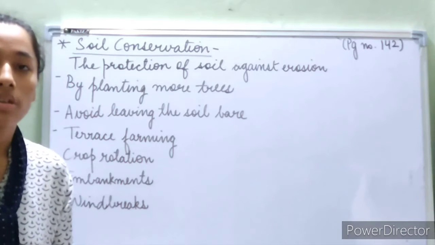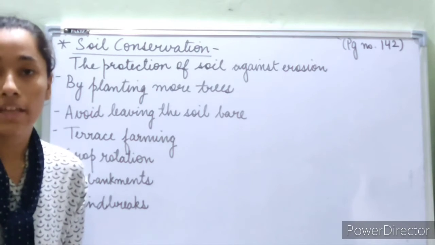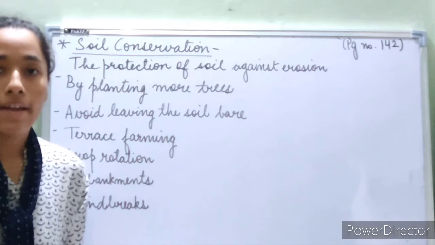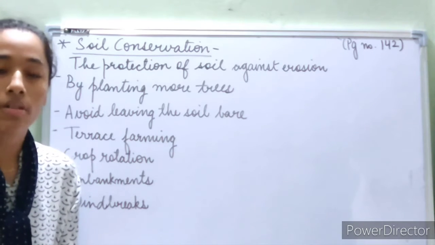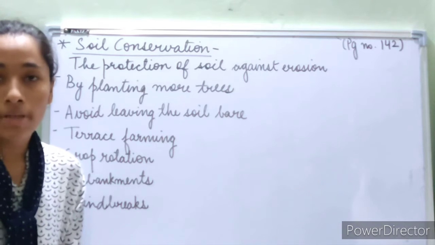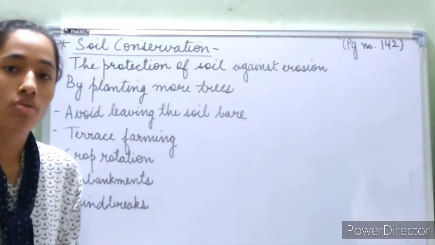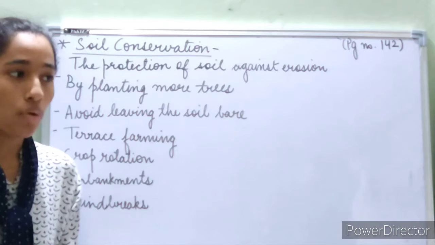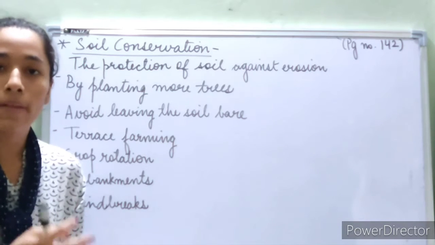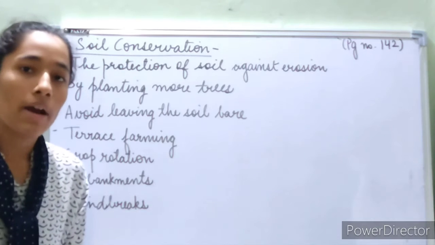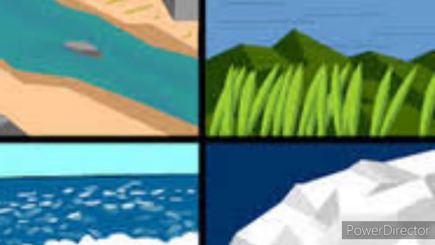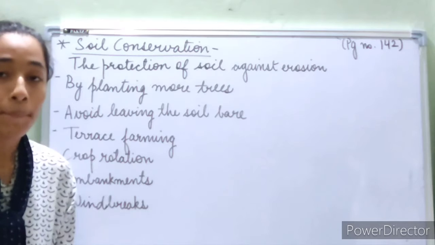Good morning students. In the last class we learned about the agents of soil erosion, and we learned that there are different elements, for example water, wind, and some human activities, that cause soil erosion. And so what is soil erosion? Basically, when the topsoil that has all the nutrients gets carried away by some elements of nature or by human activities, it is known as soil erosion.